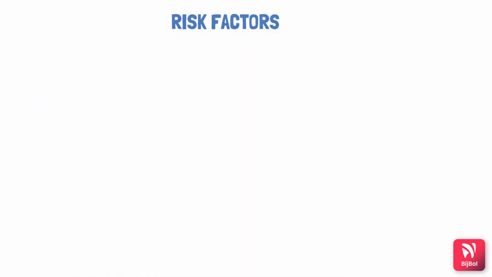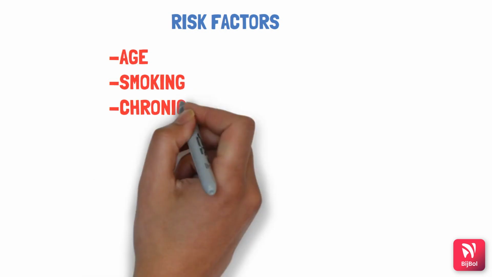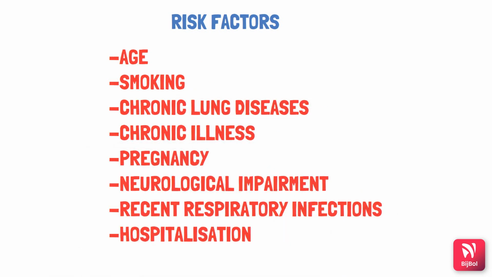Now let's take a look at the risk factors for pneumonia. First is age. If the age of the person is 65 plus or less than 2 years of age, the person or the child is more vulnerable to pneumonia because of the decreased immunity. Next is smoking. After that, chronic lung diseases such as COPD, which makes the person weak, and also the microorganisms can harbor easily in such patients.